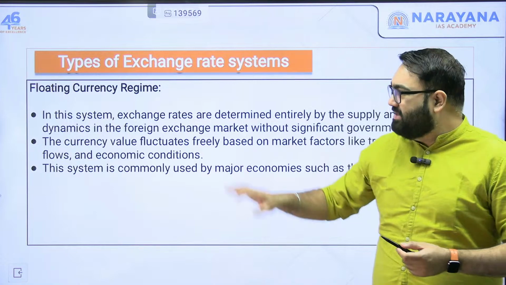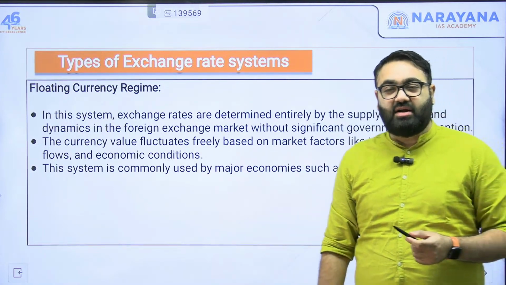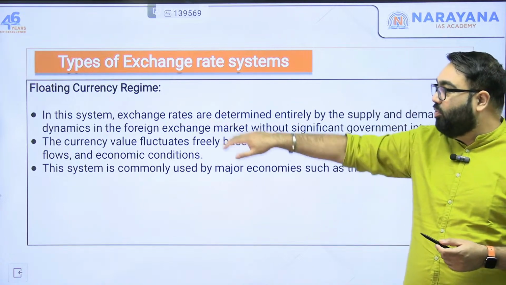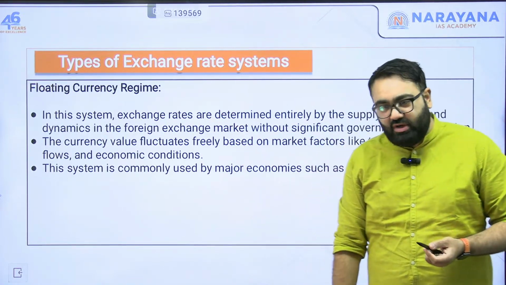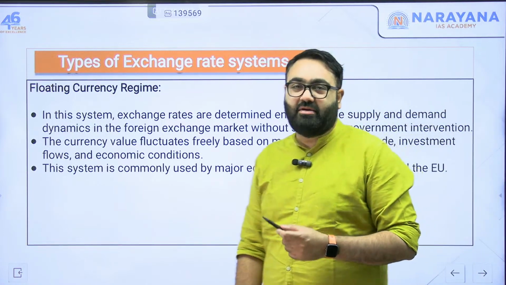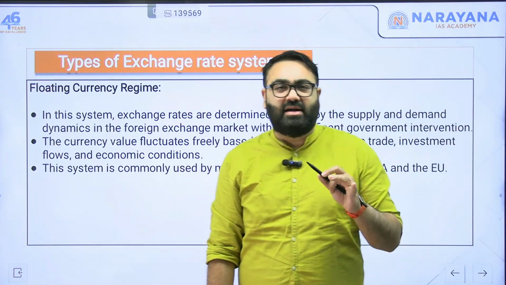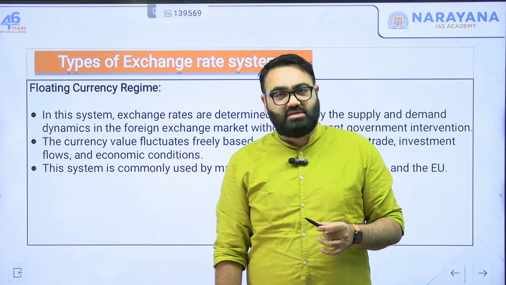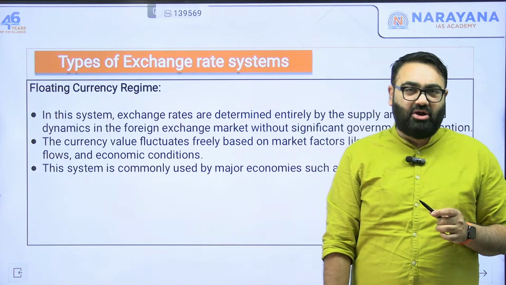Now at present, there are three ways mainly in which countries decide their exchange rate. The most common one is called a floating currency regime. The floating currency regime, as the name suggests, the government will not interfere in any way. They will let the market decide. The market will determine the value of their currency without any interference from the government.